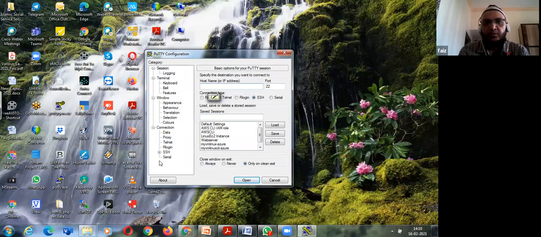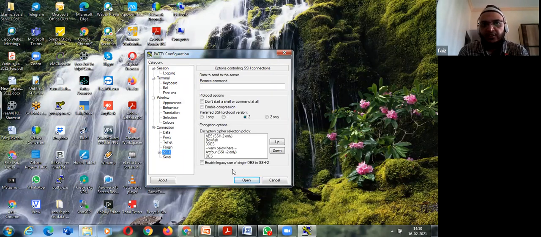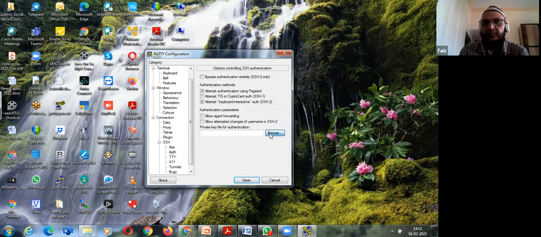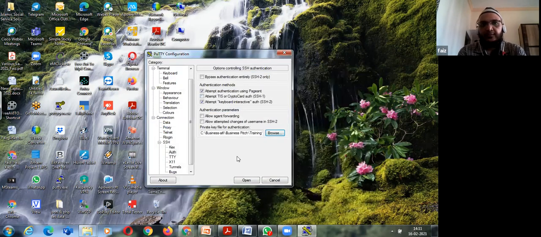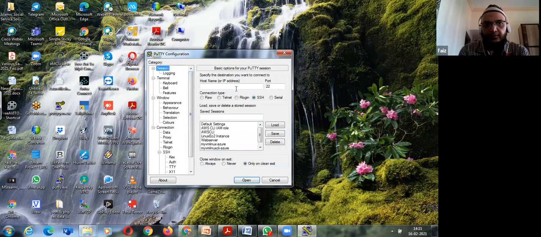I'll come over here under the PuTTY session. I'll go to SSH, and first I'll go to Auth. I will first say which is my PPK file. I'll load that PPK file over here, so it knows that this is the private key file for authentication purposes. Then I'll come over here and say ec2-user at the public IP that I have copied from the instance.